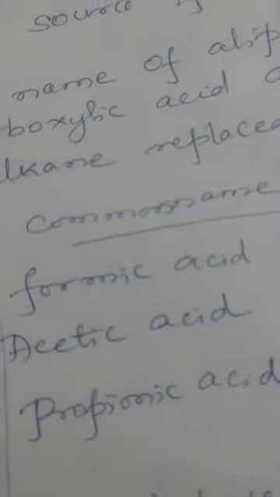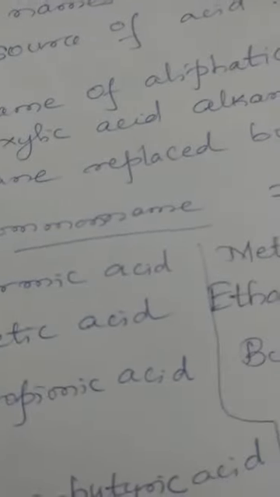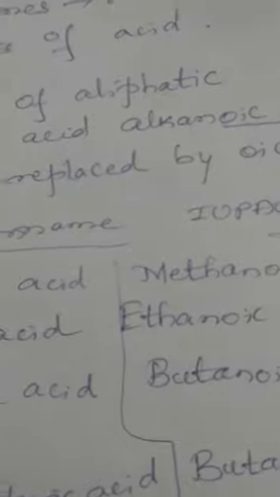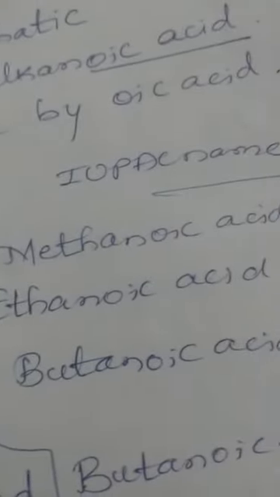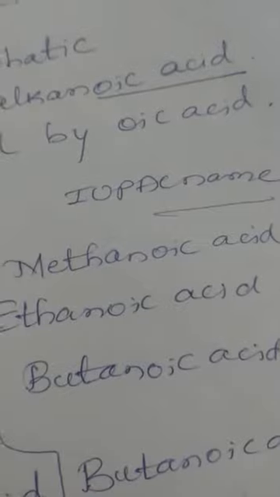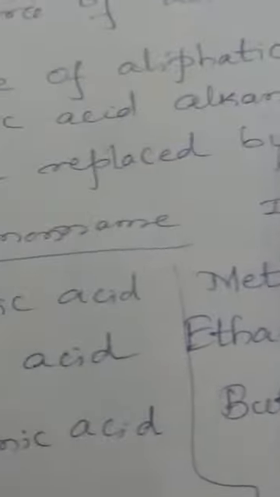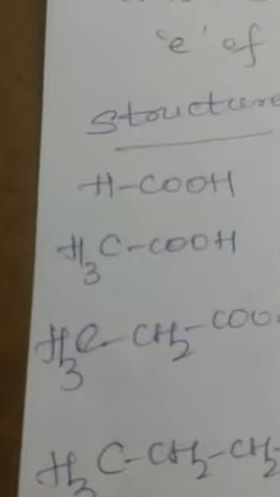Next member: add a methylene group. You will get the next member CH3COOH, which is called acetic acid in the common system. Now this acetic acid contains two carbon atoms. The corresponding alkane having two carbon atoms is ethane. So therefore, the IUPAC name will be ethanoic acid. Next member, add another methylene group.